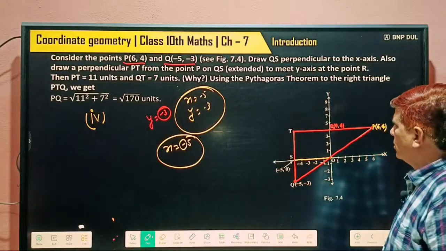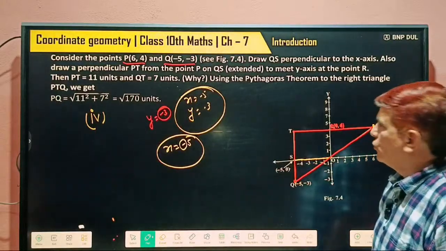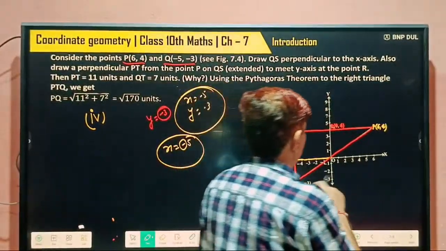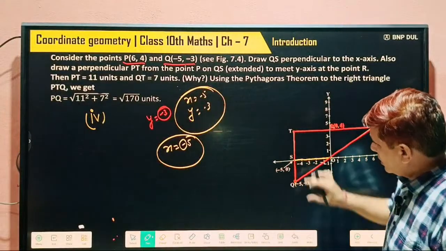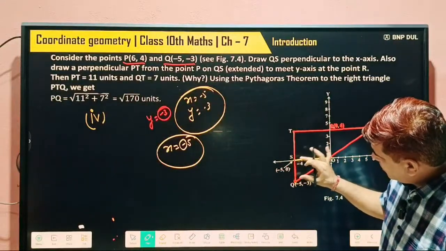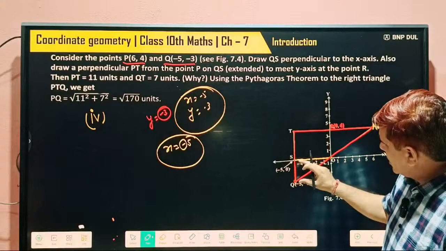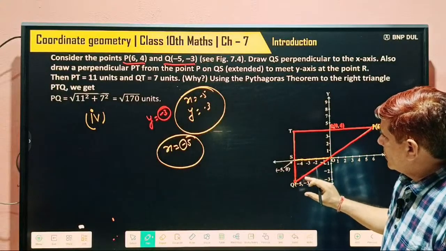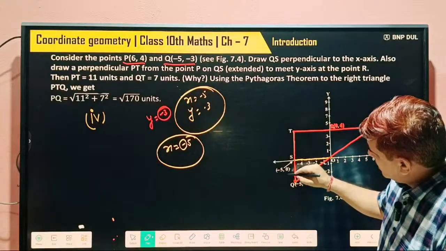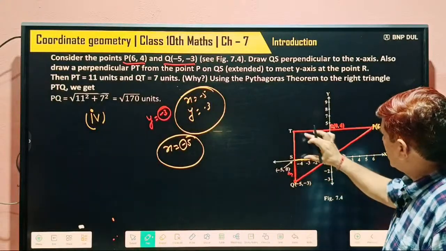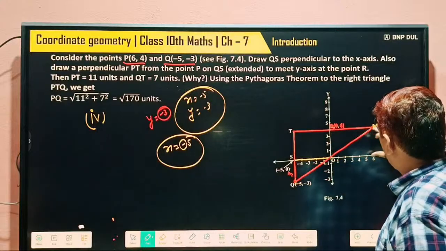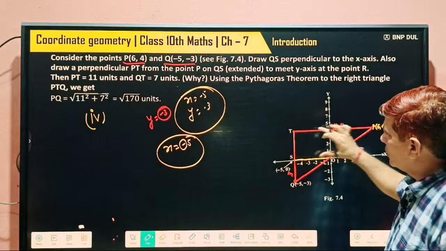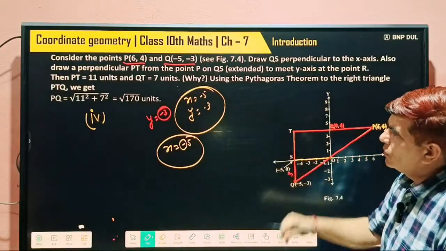Understood or not understood? Now we have to find out this distance PQ. So how can we find out? This is how many units? Its distance from the x-axis is how much? Minus 3, 3 units. And what is this? Its distance from the x-axis is how much? 4. 3 plus 4 is 7.